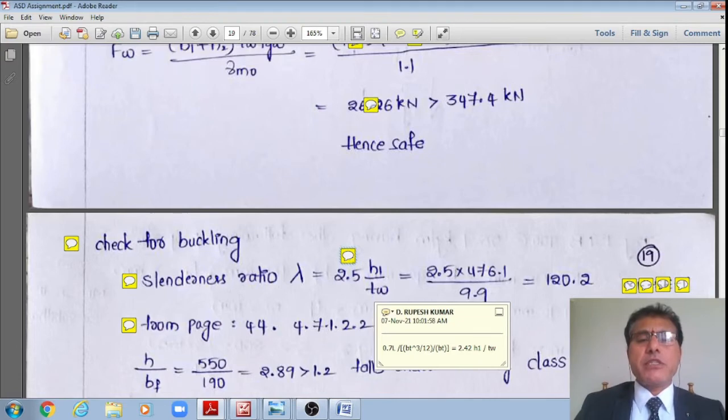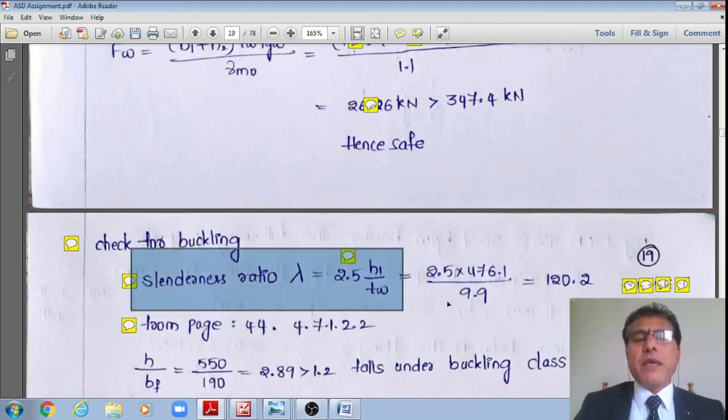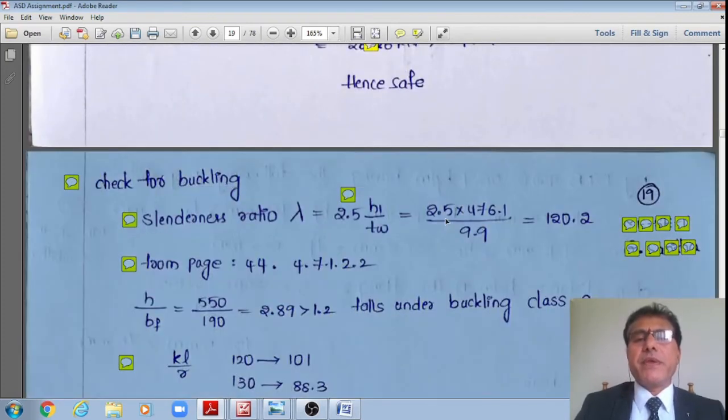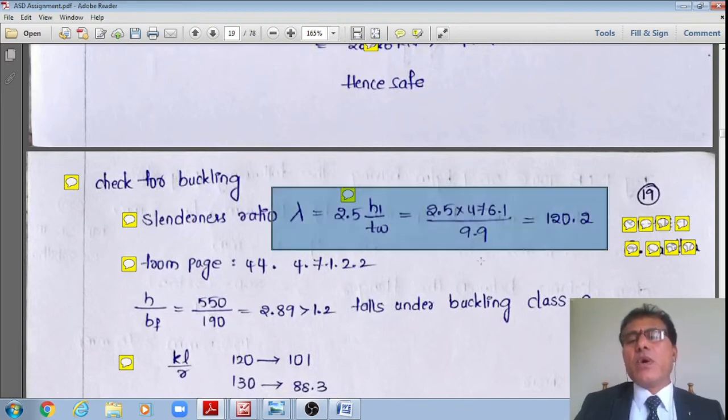Therefore, approximately 2.5. Approximately, the slenderness ratio is 2.5 multiplied by h1 divided by the thickness of the web. Substituting the numeric values, the slenderness ratio is 2.5 multiplied by 476.1 divided by 9.9, which is equal to 120.2.